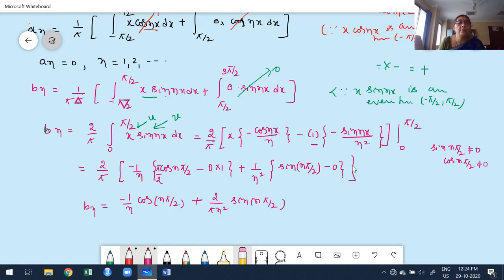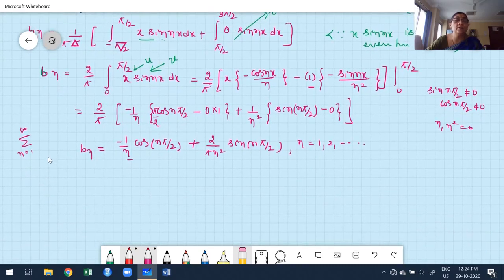I told you a number of times, before moving to the next step, first I have to verify that this Bn is true for n is equal to 1, 2, 3. Now how to verify that? Pick the denominator. My denominator is n in the first term, and in the second term is n square. Both are 0 when n is equal to 0. But our summation of Bn starts from 1 to infinity. So I can confidently write that this is true for n is equal to 1, 2, 3, etc. It's not equal to 0 for any value of n from 1 to infinity. This is true.